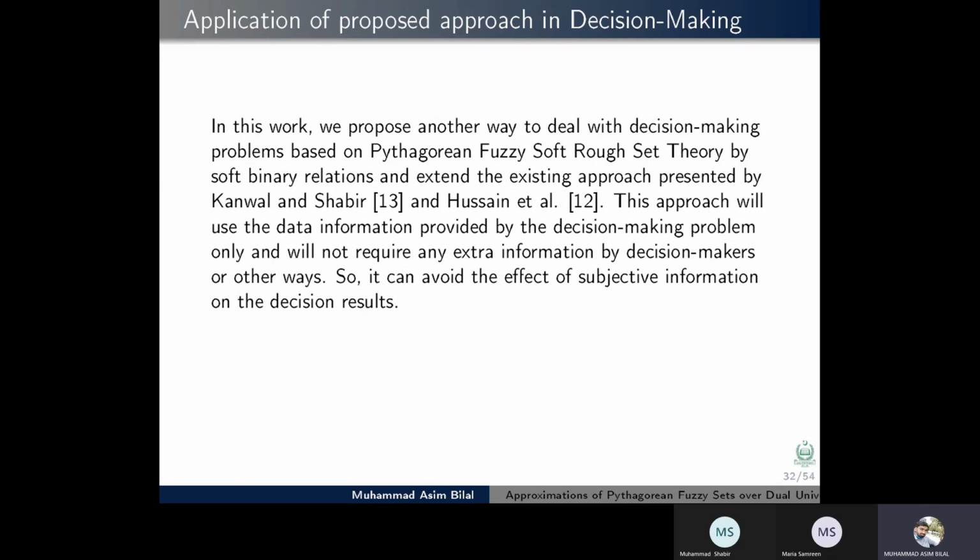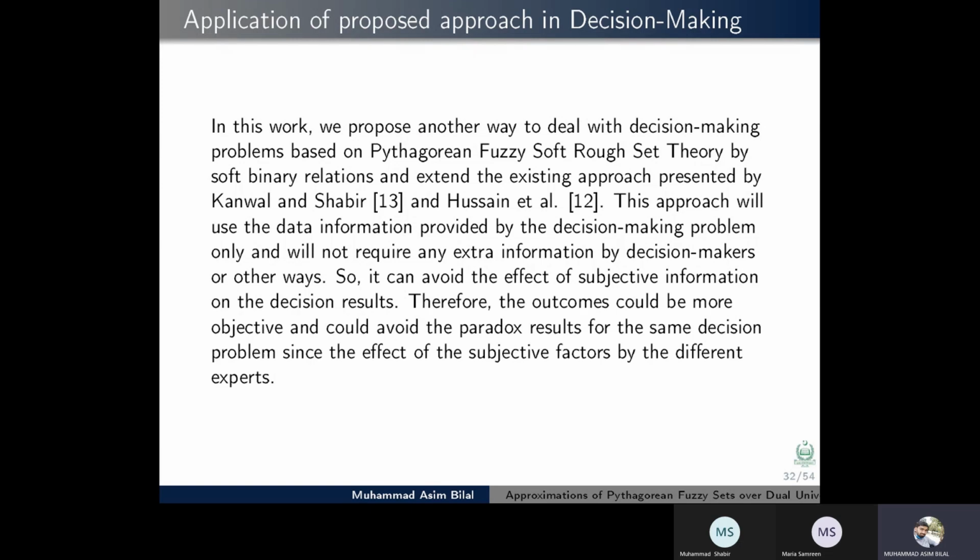This approach will use only the data information provided by the decision-making problem and will not require any extra information from decision makers. So it can avoid the effect of subjective information on the decision results. Therefore, the outcomes could be more objective and could avoid paradoxical results for the same decision problem.